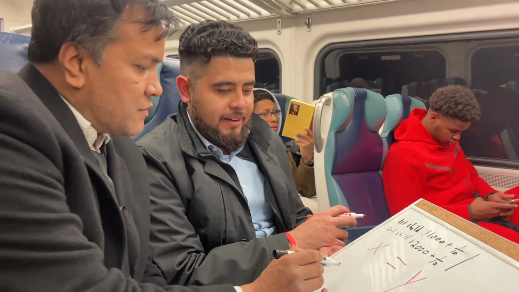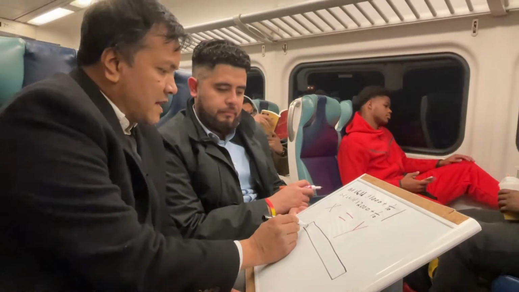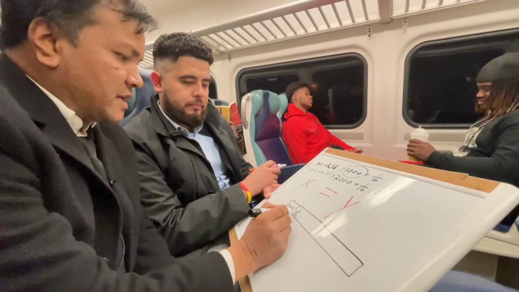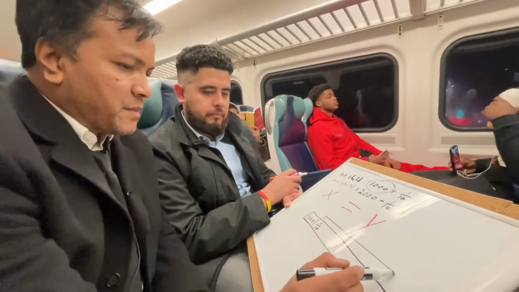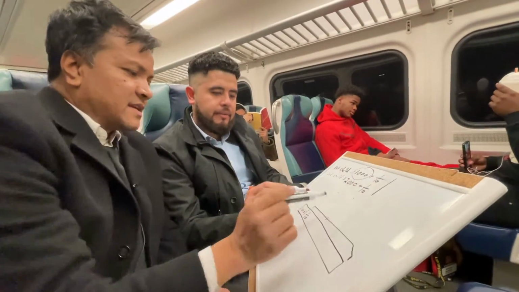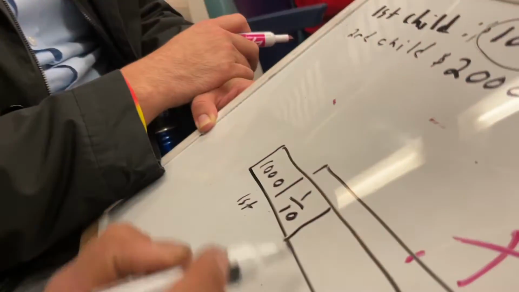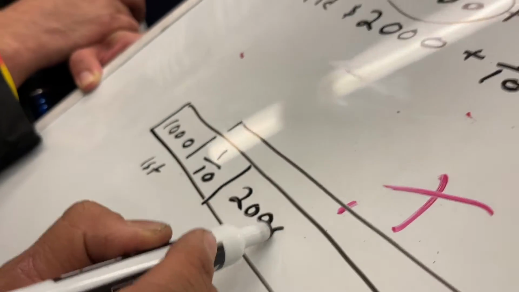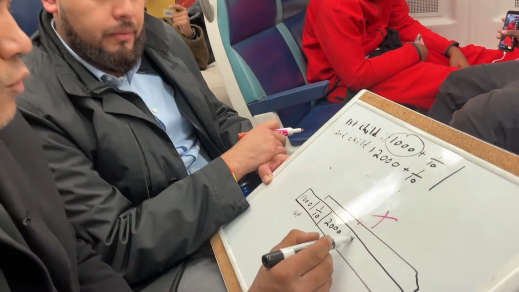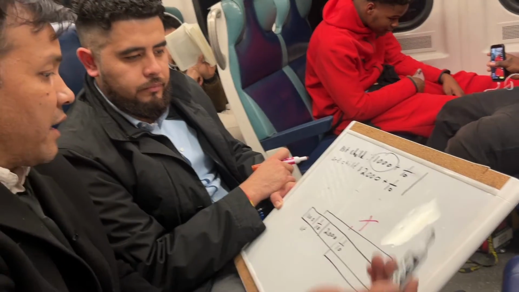So I'm going to give you some hints. Let's say a diagram, and let's say the first child is going to get 1,000, and then 1/10. We're going to call this x. And then the second child gets 2,000, and then 1/10 of the remaining. If you want to use the pink, you can call it y.